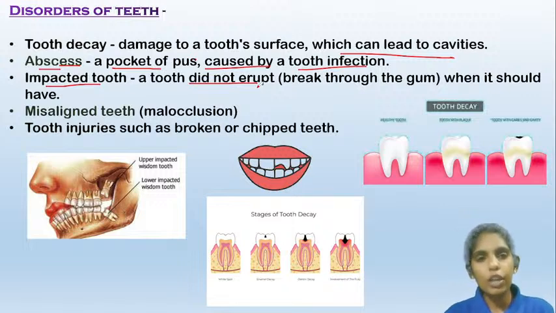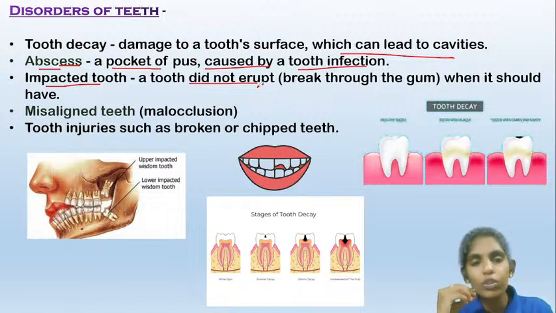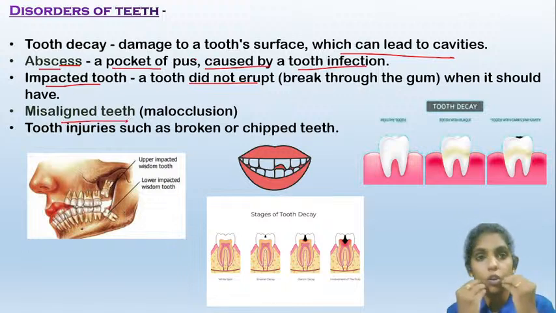Some people do not have teeth at certain places. They have teeth in the gums, but the tooth is present as dormant in the gums itself. They will not erupt. That condition is known as impacted tooth. Misaligned means the teeth are not present in a proper manner. They are not arranged properly in the mouth. That is known as malocclusion or misaligned teeth.